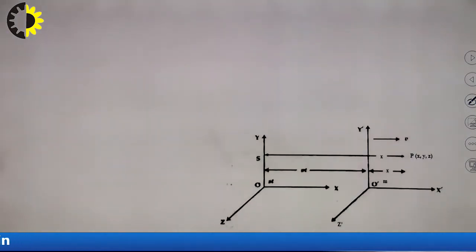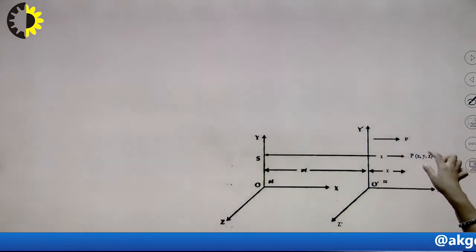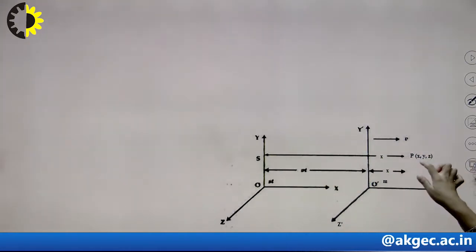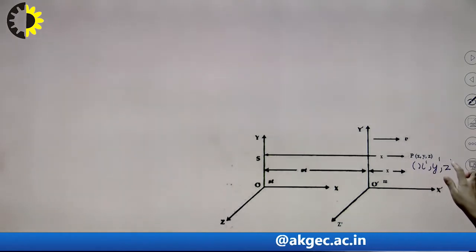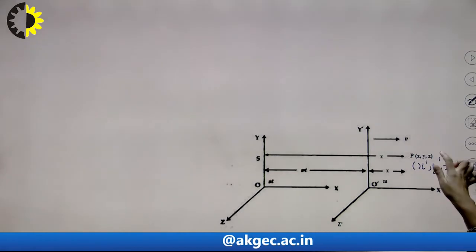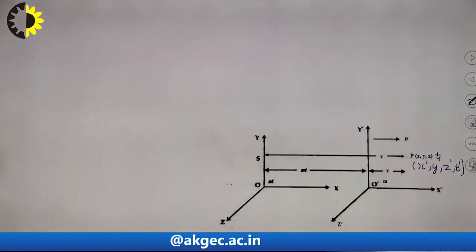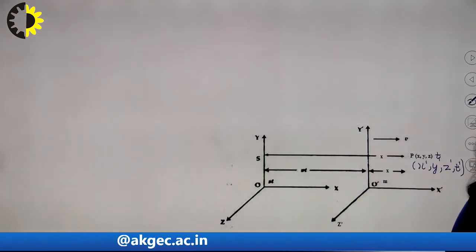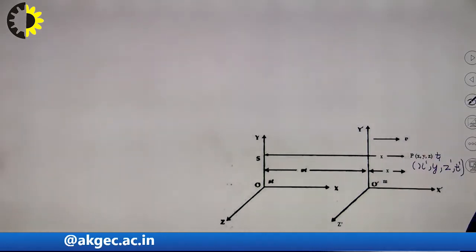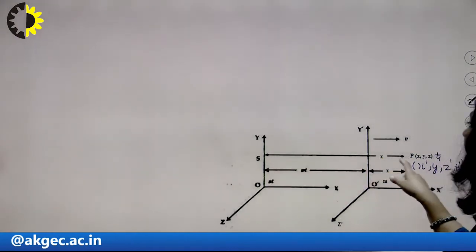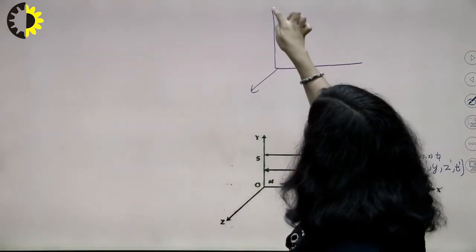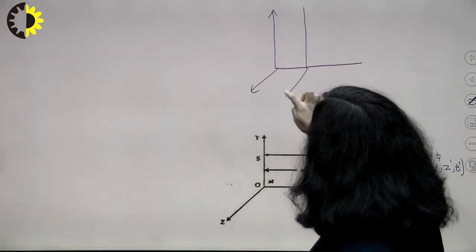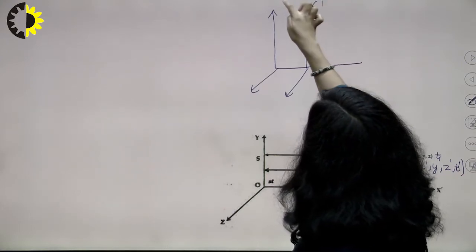So for this, what are we going to do here? This is your x, y, z with respect to O, and the coordinates with respect to O dash are x dash, y dash, z dash, and one more coordinate is there, that is the time coordinate. After time t, if this is the new position of S dash, then what will be this displacement? Meaning of this is, initially O and O dash were present at the same point. After time t, this is the new position of frame S dash.